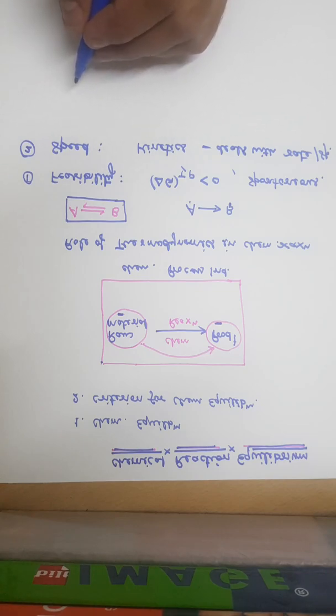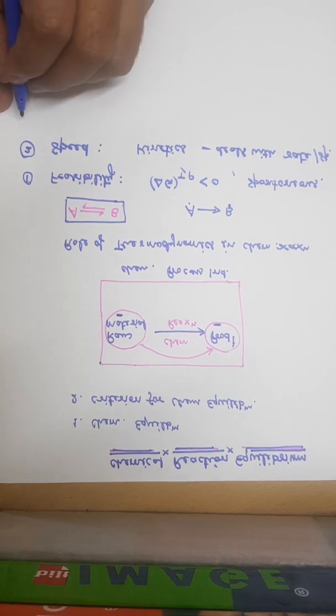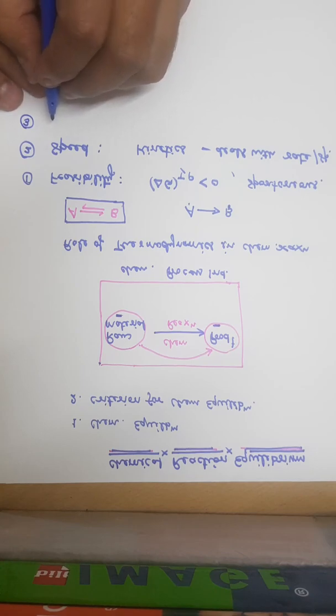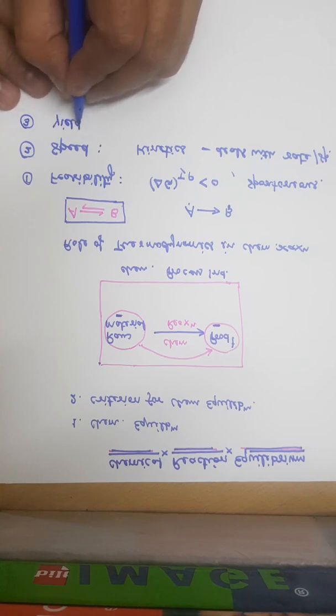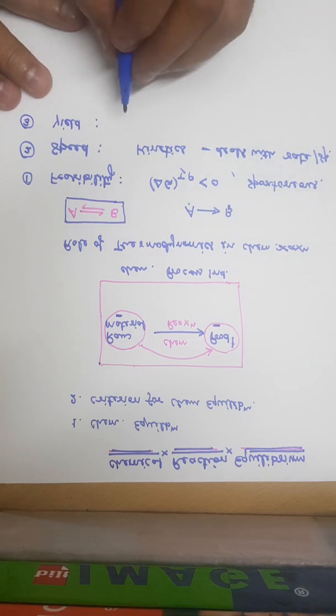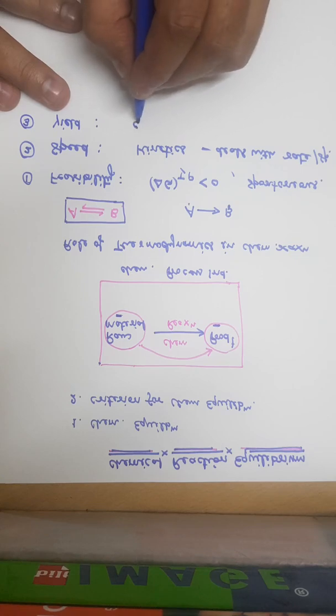Now once we know that the reaction is feasible, they can react and form the product, and the speed is also sufficient, then the third important aspect is the yield, because for a process to be economically viable, a reaction must have significant yield, that is equilibrium conversion.